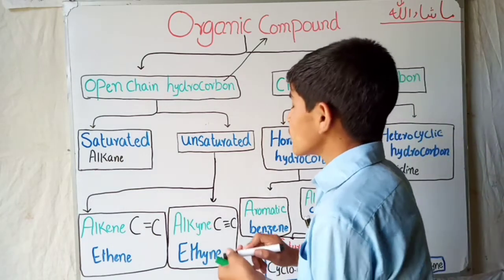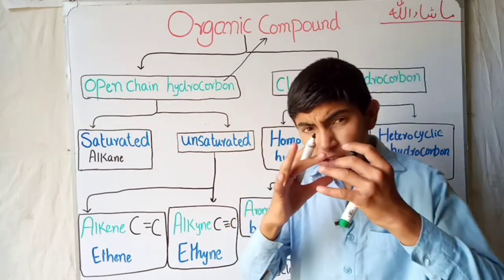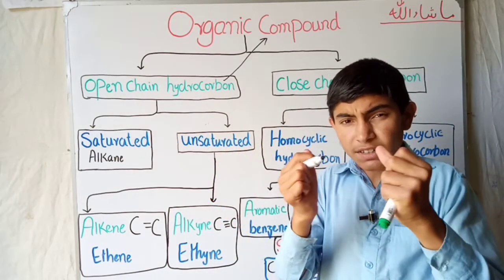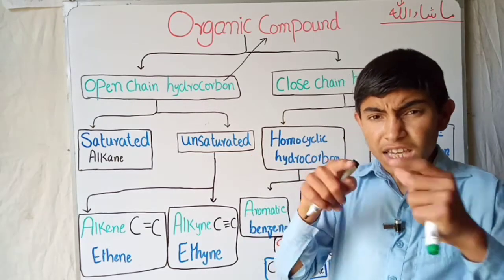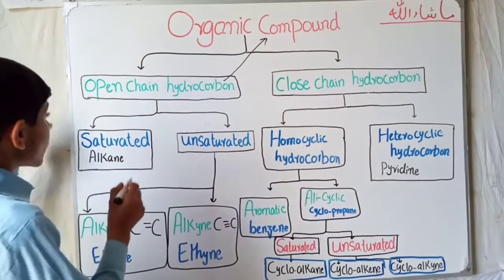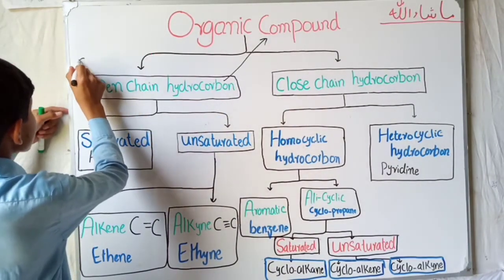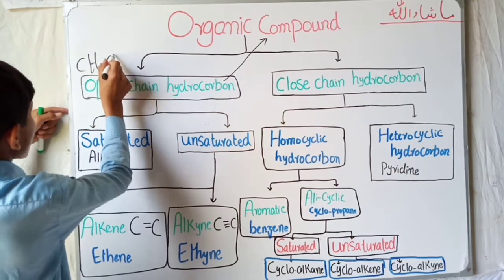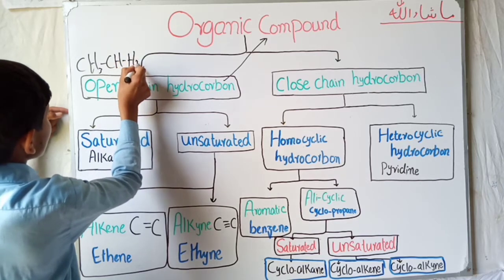Open chain hydrocarbon means the hydrocarbon in which there is no closing. It is a straight chain. Like when I am writing a hydrocarbon, I will write CH3, CH2, H2C.